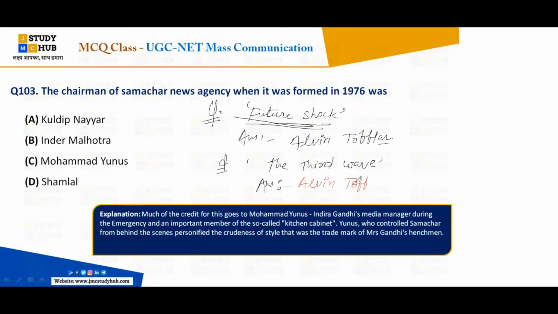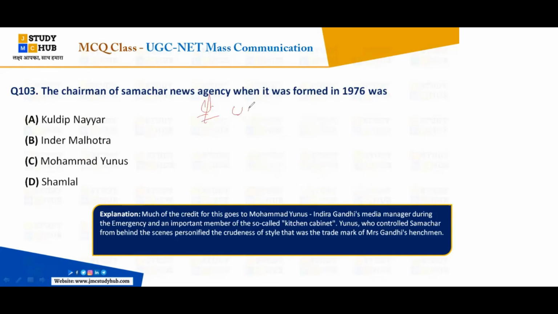So two important books of Alvin Toffler are The Third Wave and Future Shock. Please note it down. Both books have already been asked in the UGC-NET exam, in match the following questions. Please go through it.